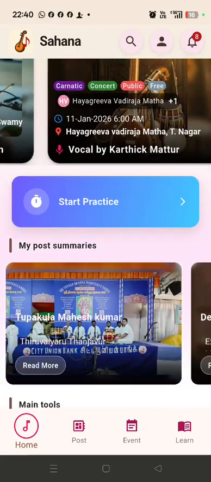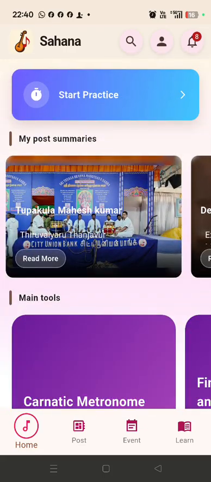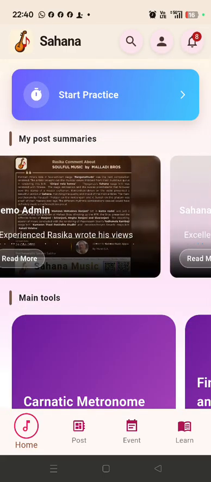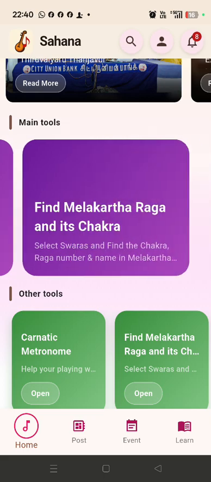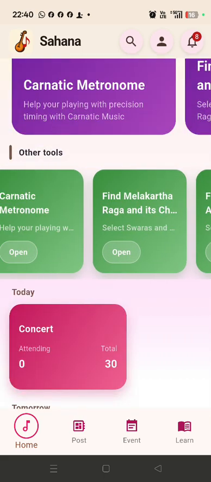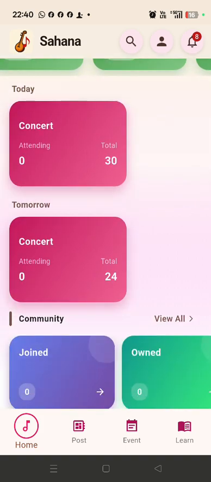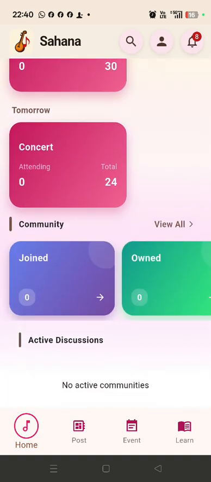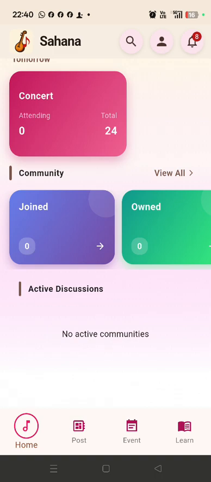Then there's a practice timer, I will explain it, and the important posts. There are a lot of main tools and other tools for practicing and learning things, and a concert summary. Then we maintain community, that is, the app has features for musicians to create communities and maintain them.